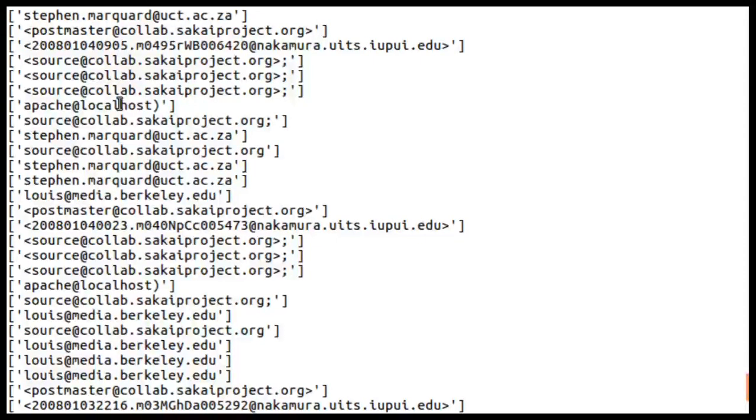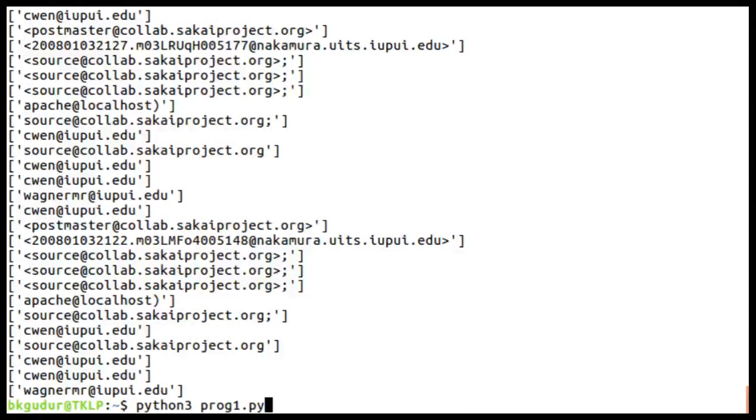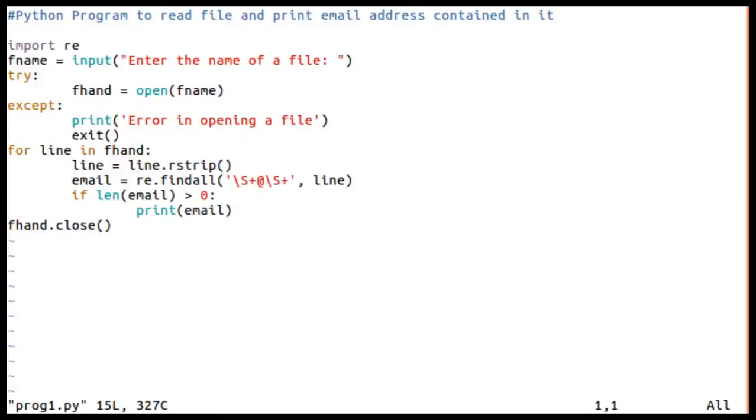If the email address should contain only alphabets or digits, then we can change our program a little as per the program statement. The statement says the email address contains non-white space characters, but if one more condition is there, that the email address should contain only characters and digits, then we can change this program.